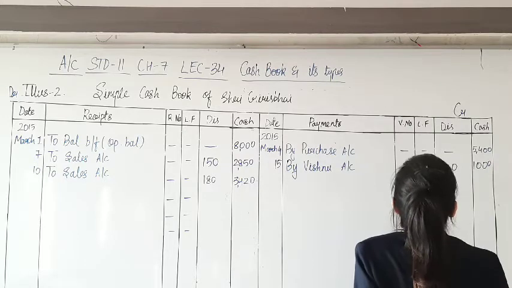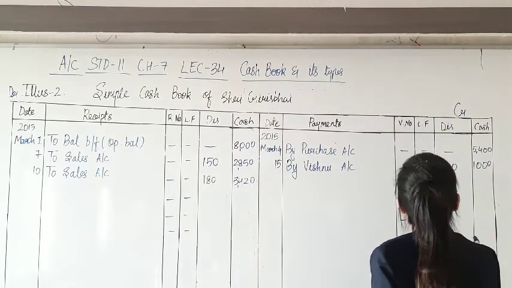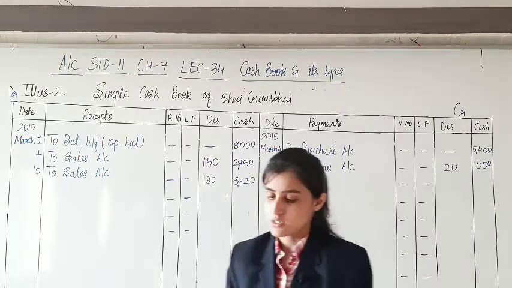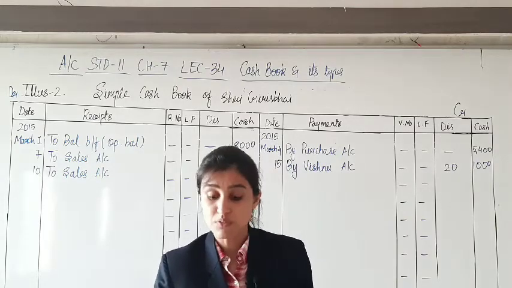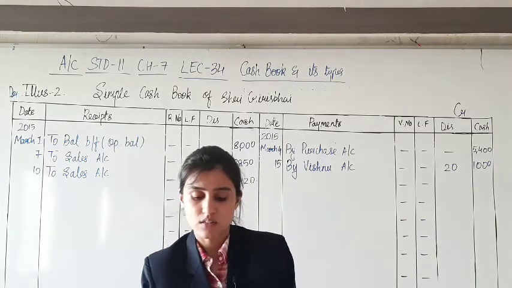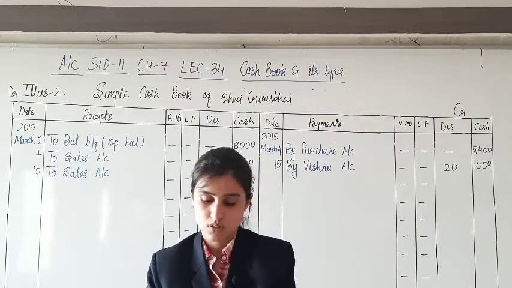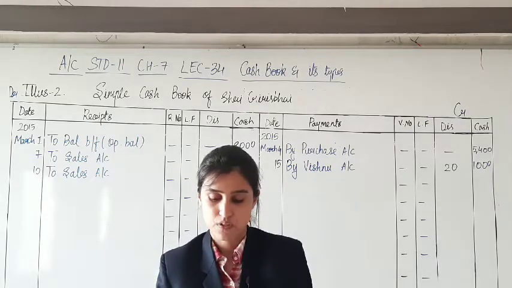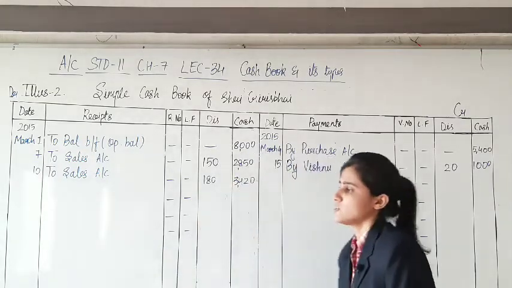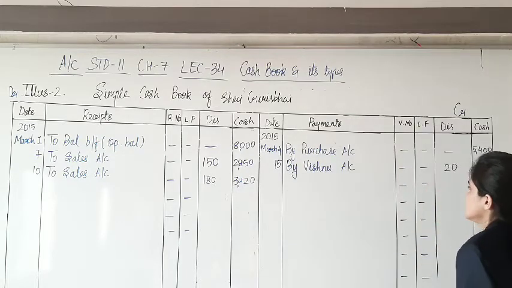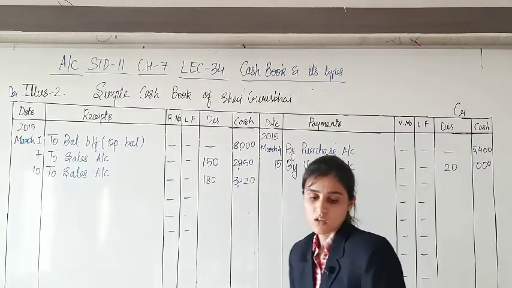Similarly, I was supposed to pay 1020 rupees to Mr. Vishnu actually, and 1000 rupees is paid to Vishnu. Yes, so 20 rupees ultimately discount I have received. That's simple logic.